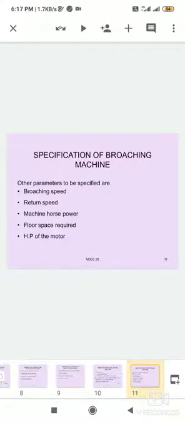Other parameters to be specified are broaching speed, return speed, machine horsepower, floor space required, and horsepower of the motor. Broaching machine speed is very important when purchasing a machine.